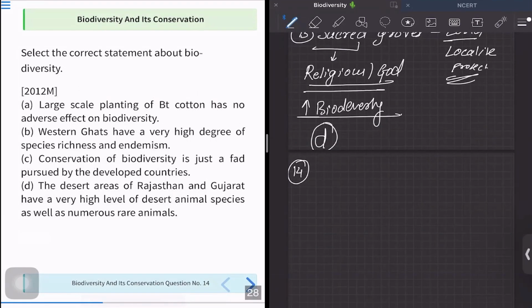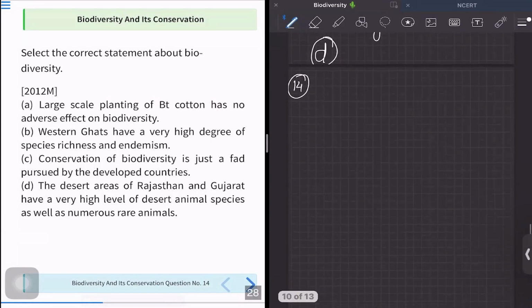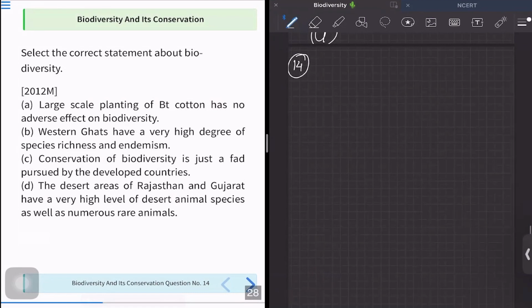14 is asking us about. In question number 14, they are asking which of the following is the correct statement. So amongst options A, B, C, D, you have to read all the options and figure out which is the correct statement. Let us read option A. They are telling us large scale planting of BT cotton has no effect on biodiversity.